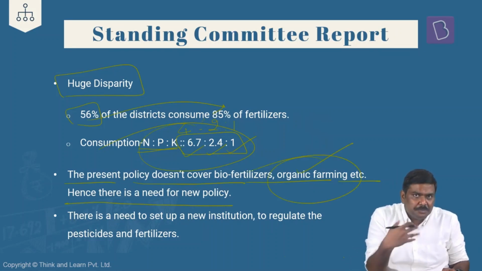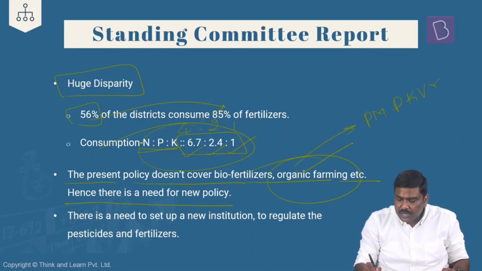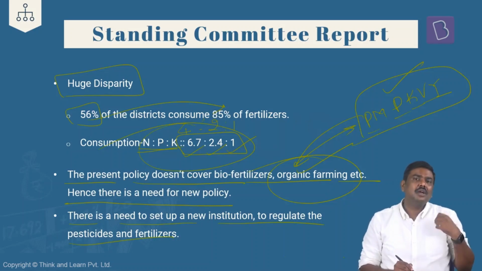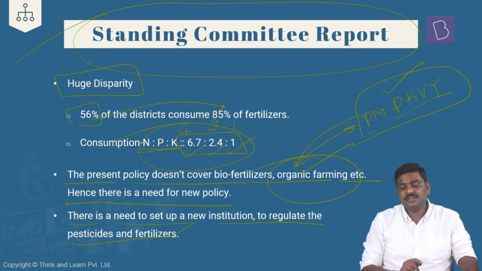For example, in terms of organic farming, government is promoting organic farming through Pradhan Mantri Paramparagat Krishi Vikas Yojana. So government has been promoting organic farming now. There is also a need to set up a new institution to regulate the pesticides as well as the fertilizers. So these are some of the very important recommendations of the standing committee in terms of fertilizers.